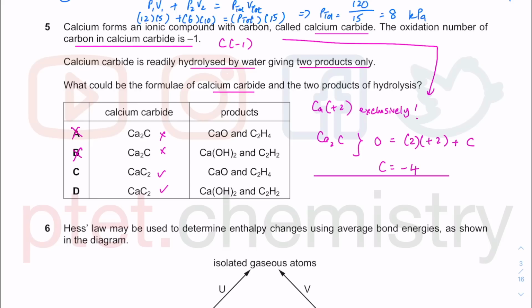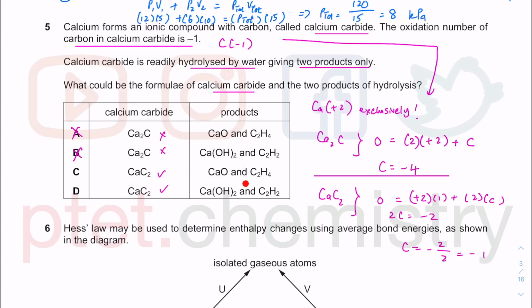I could show it to you. Calcium carbide, if it is CaC2, 0 is the overall oxidation number of the compound. Calcium is +2, I have 1 of it. I have 2 carbon there, so 2 carbon equal to -2. Each carbon is -2 divided by 2 is -1. As stated in the question, the oxidation number of carbon in calcium carbide is -1 there.